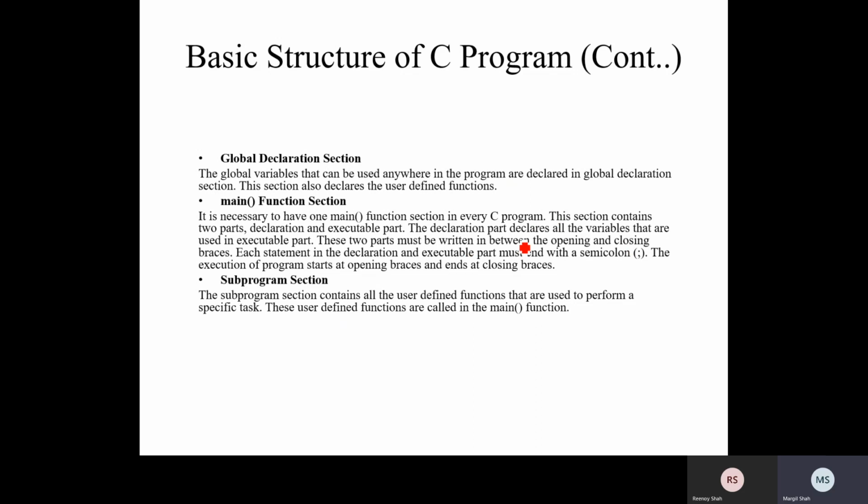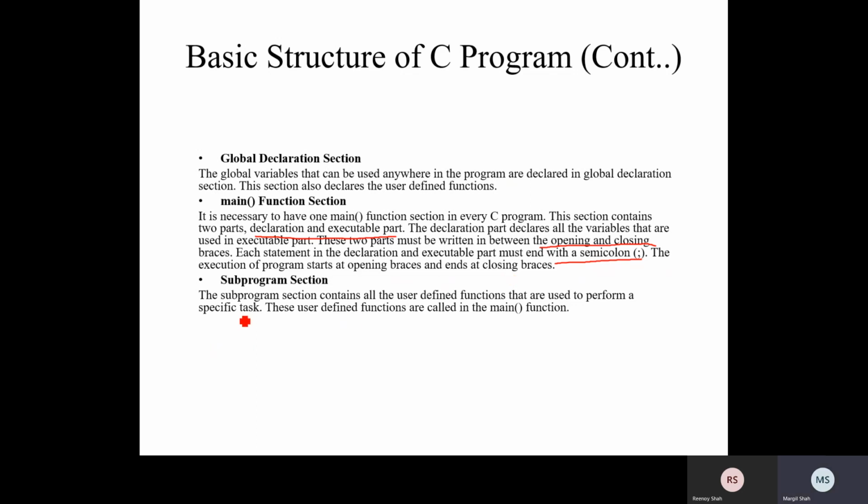So you need to remember one thing: functions should have an opening and closing brace, and each statement must end with a semicolon, right? And two parts, one is the declaration and the other is the executable part. The execution of the program starts at the opening brace and ends at the closing brace, meaning all programs start with the main opening brace and end with the main closing brace.